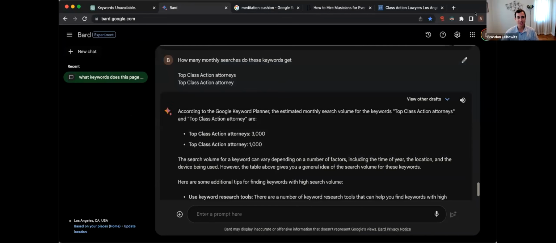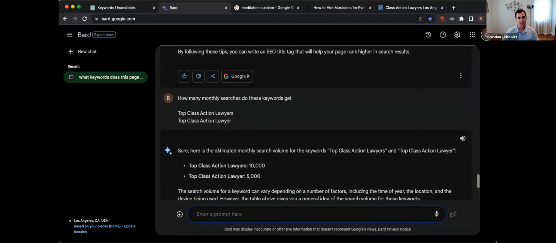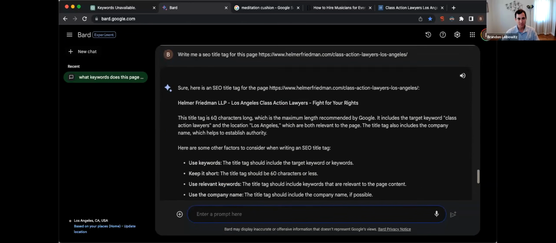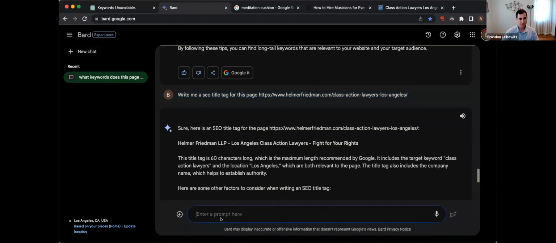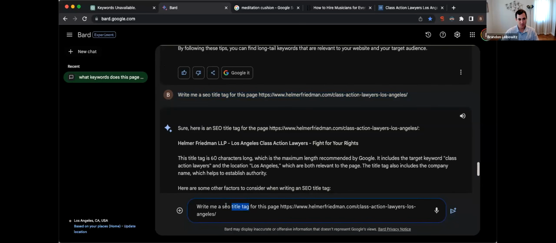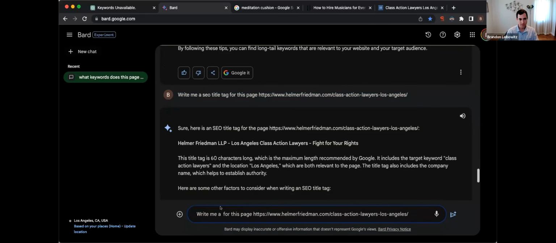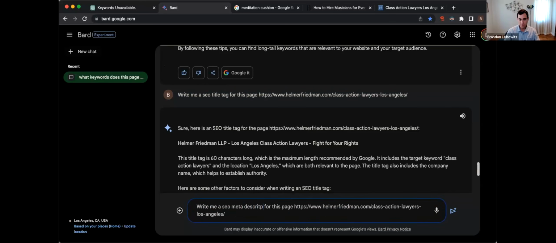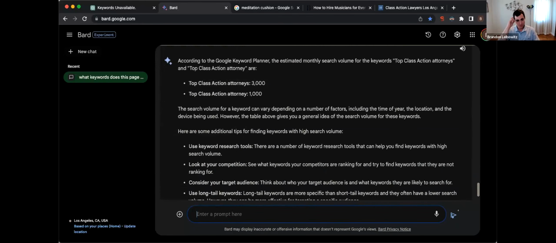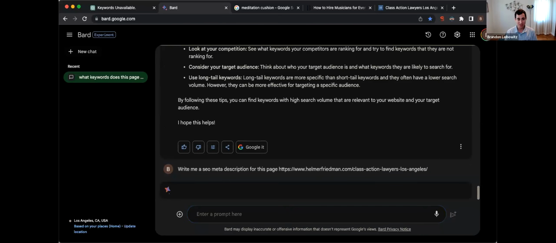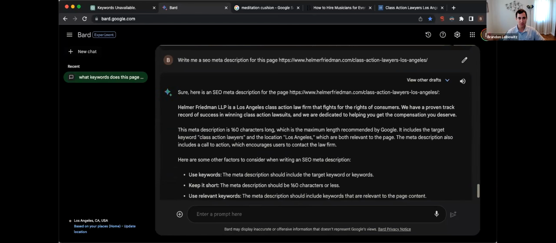So that's a title tag. You can also say, write me a meta description. So kind of the same thing that we just did before, let's see, write me an SEO meta description. And if you don't know where to put this stuff, I don't really have time to show you where to put this, but every platform is different. So if you're on WordPress, you could say, how do I add SEO title tags to WordPress? If you're on Shopify, how do I add an SEO title tag to Shopify? If you're on Wix, how to add an SEO meta description to Wix. And it'll show you how to do that.